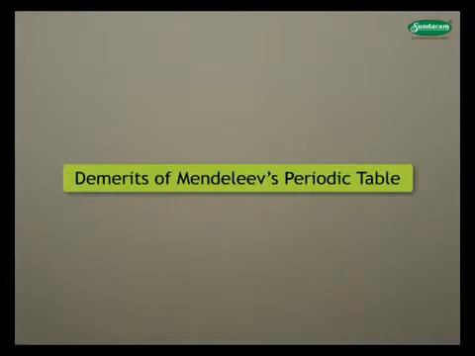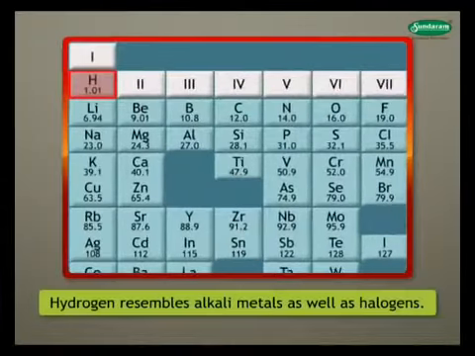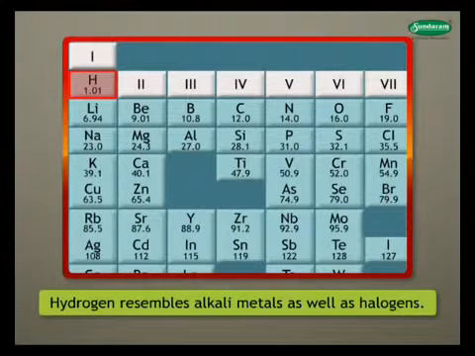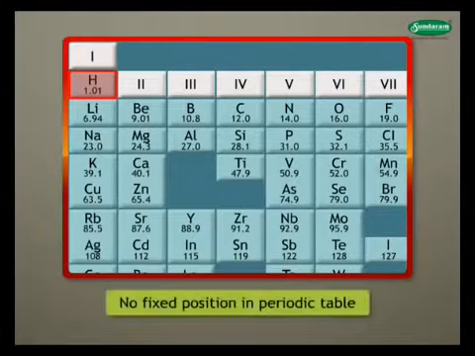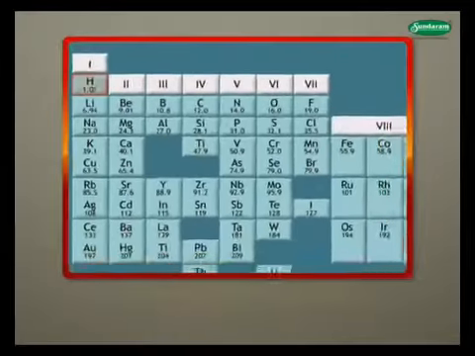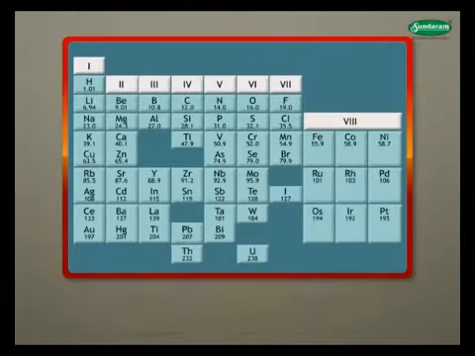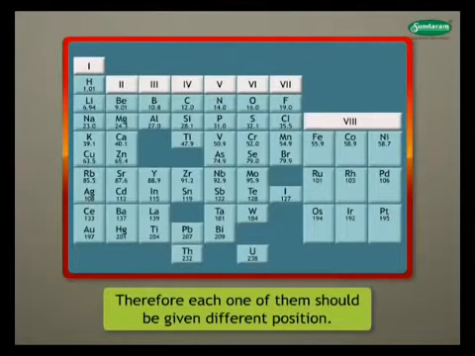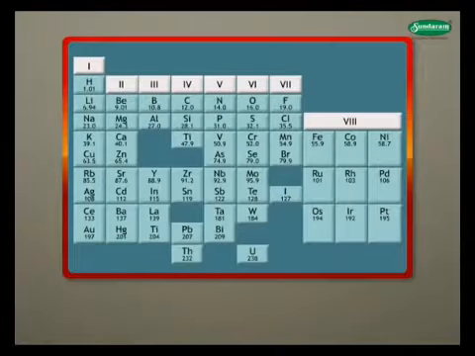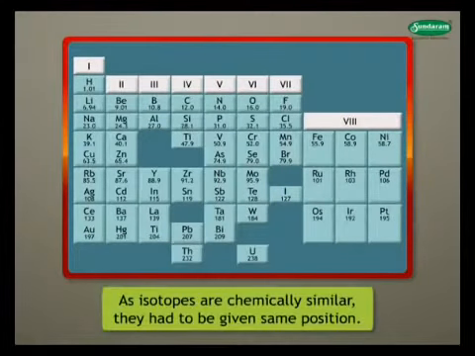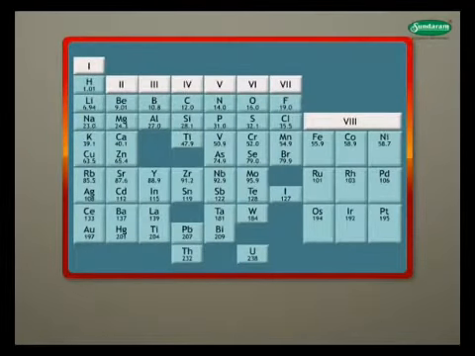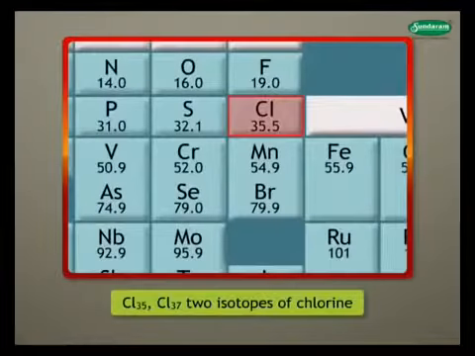Demerits of Mendeleev's periodic table. Hydrogen resembles alkali metals as well as halogens. Therefore, no fixed position could be given to hydrogen in periodic table. Isotopes of same elements have different atomic masses. Therefore, each one of them should be given different position. On the other hand, as isotopes are chemically similar, they had to be given same position. For example, there are 2 isotopes of chlorine, but it is given only one place.